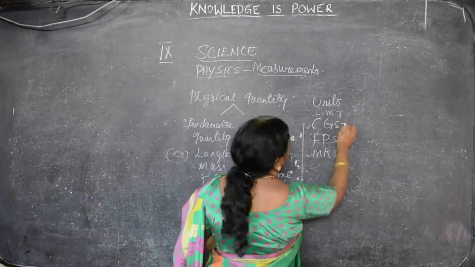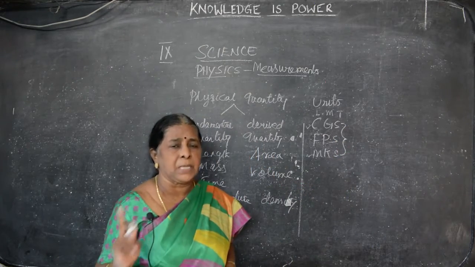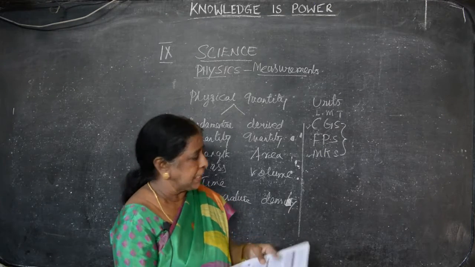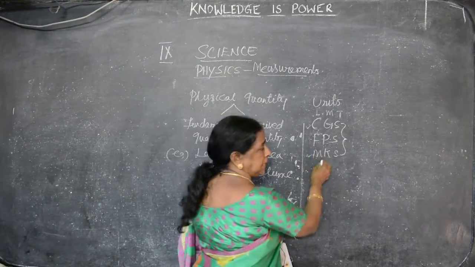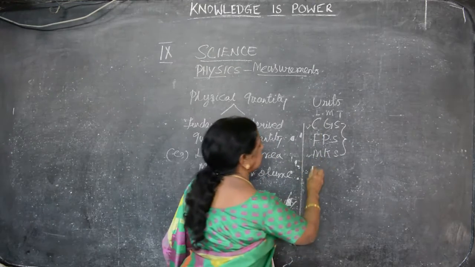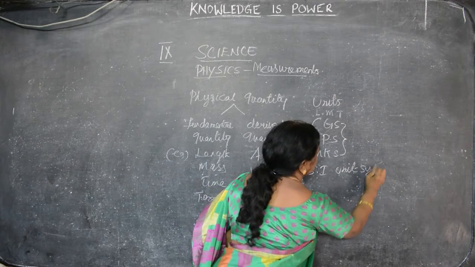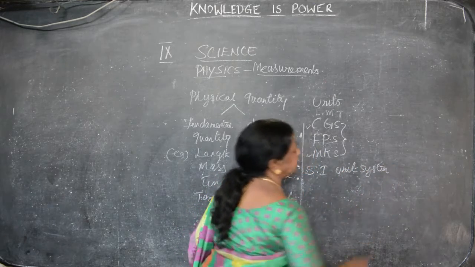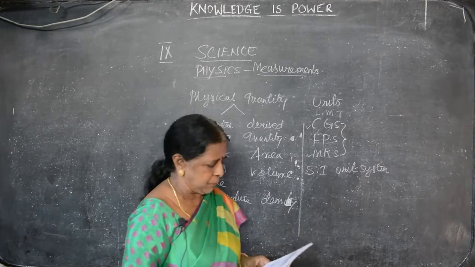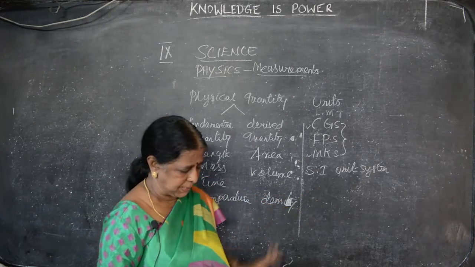And finally we are selecting one, because measurement is very important. Throughout the world, one kind of measurement should be accepted. So, the measurement we are using is known as the standard SI system of units. Though there are 3 systems, we are not using all of them. Getting the better one, that is the SI unit system. At present, we are using the SI unit system. Clear? That is the International System of Units. It is accepted in all countries.